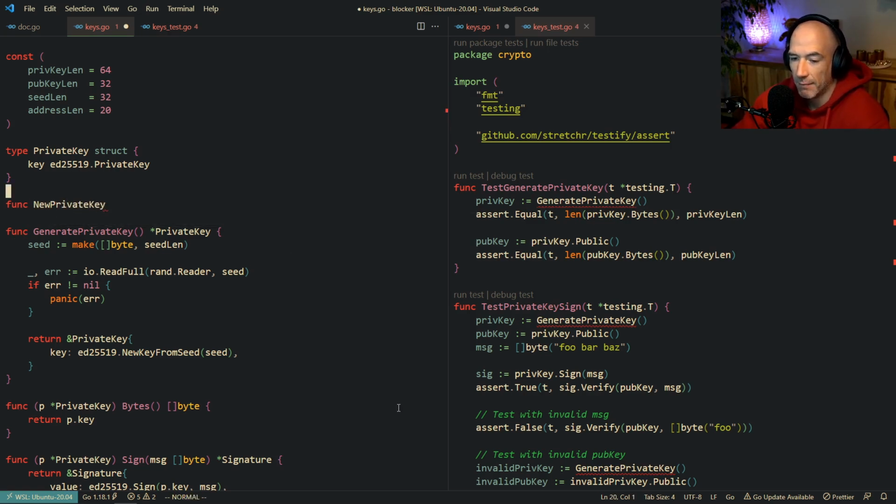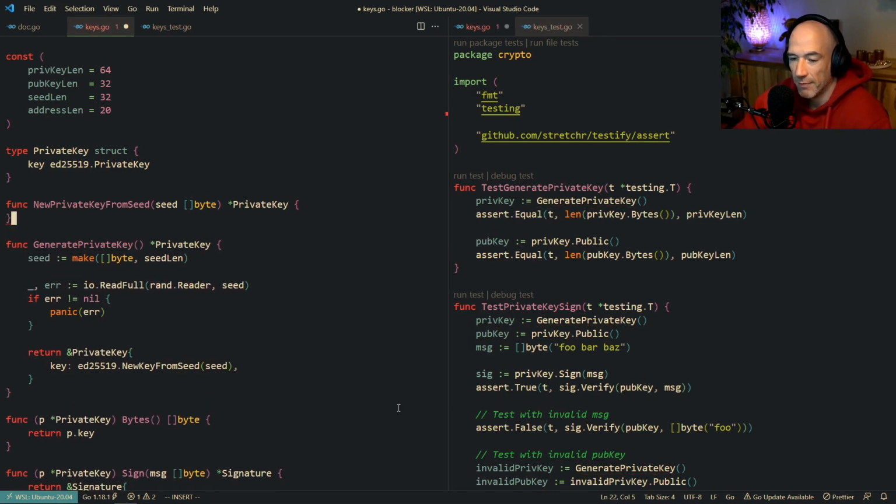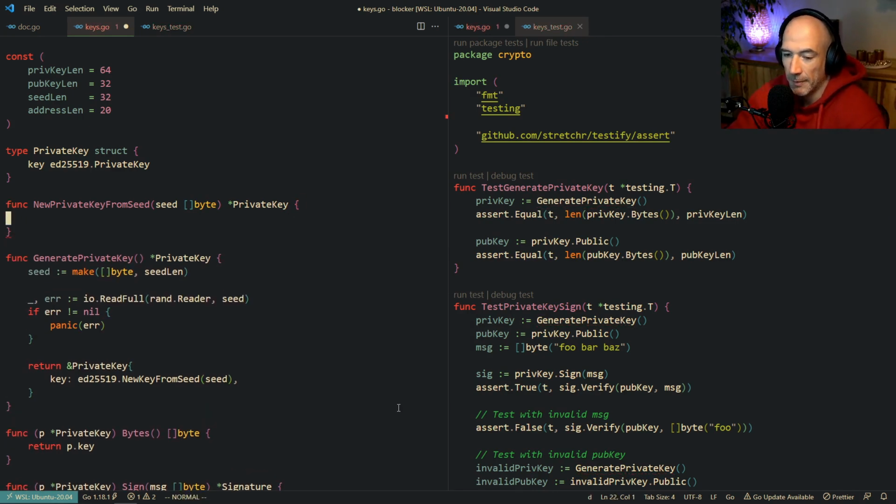New private key from seed. Yeah. And the seed is going to be bytes, and it's going to return a private key, which I'm still not sure if I want this pointer. I don't think so, actually, to be honest. I'm gonna change that up.